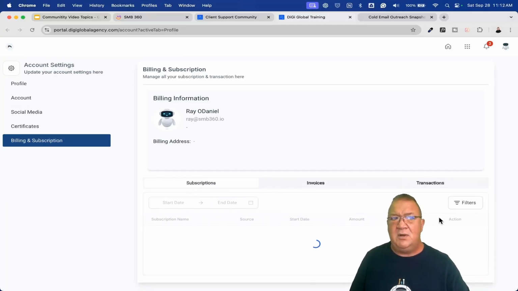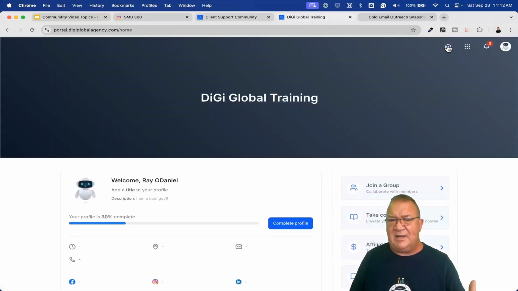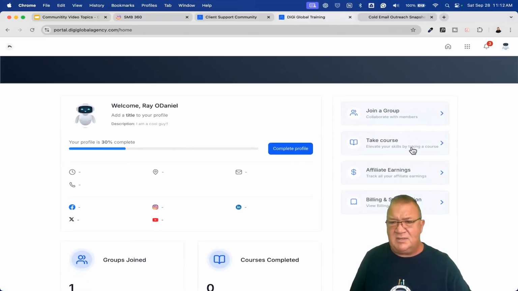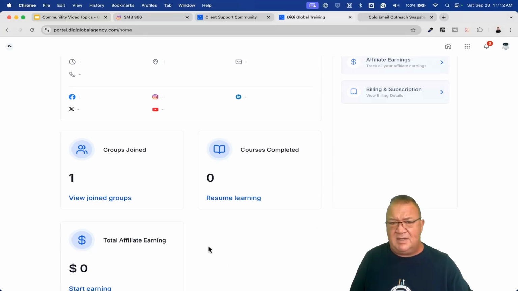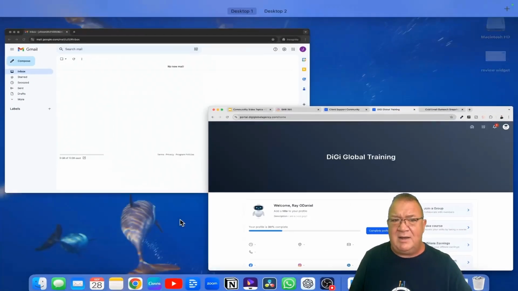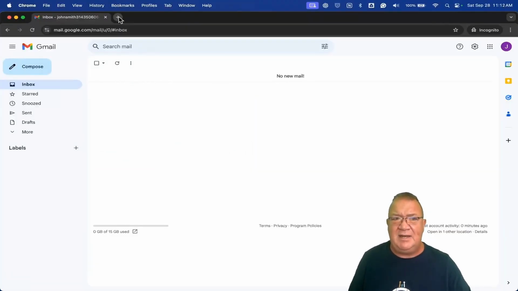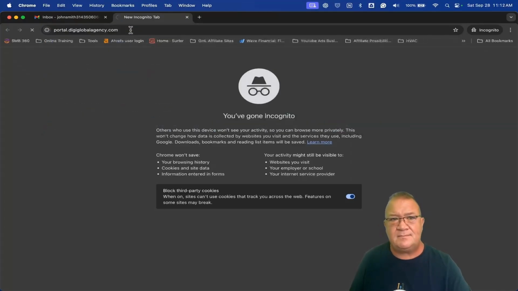Pretty cool, I know, but all of that is inside of your profile. And the cool thing about it is you can come here and change your picture and things like that. This is the communities area that you have inside here. And notice that now that we've turned the affiliates on, we've got this affiliate earning link that we didn't have before. The billing and subscription could be right here. And then any of your other populated emails, posts, things like that can be done here. Now that we've done this, what I want to do is take a minute, not log out, but just switch over to an incognito window where we can log in and see what this looks like.